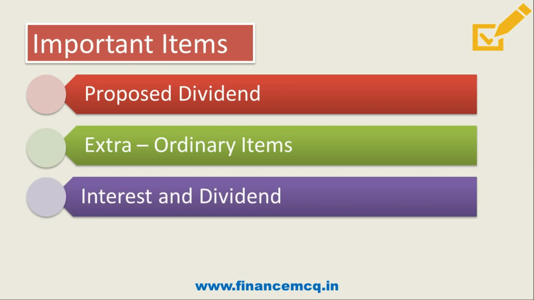Then we have interest and dividend. Friends, for a financial enterprise whose main business is lending and borrowing, interest paid, interest received, dividend received, etc. will be classified as operating activity because it is their operation to lend and borrow money. So whatever interest and dividend they earn will form part of their operations.